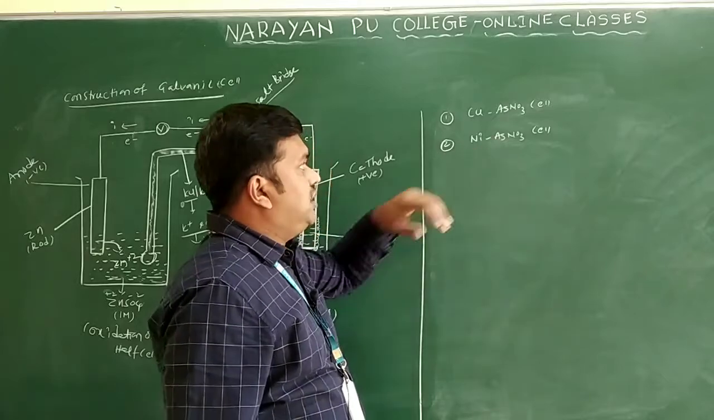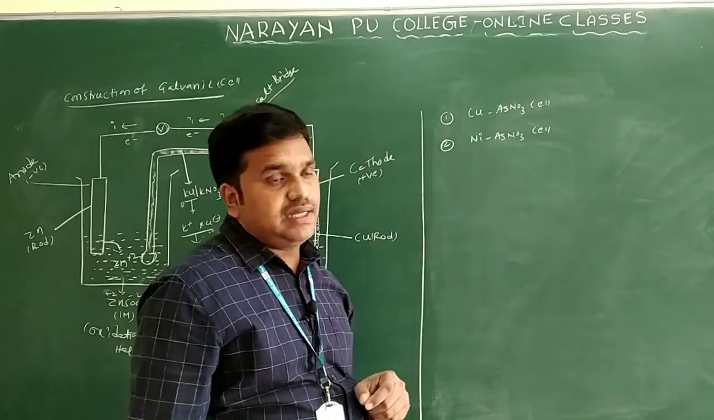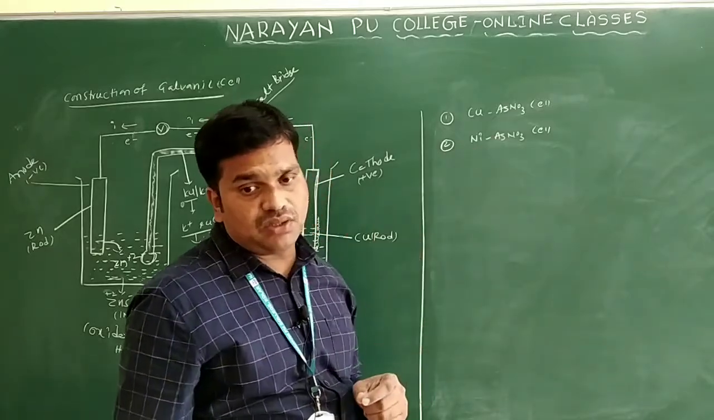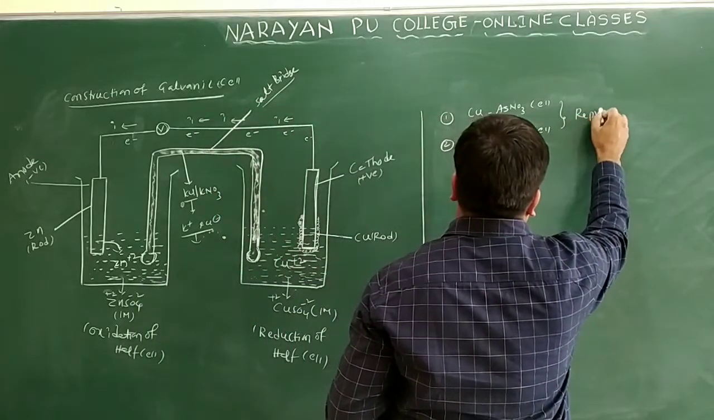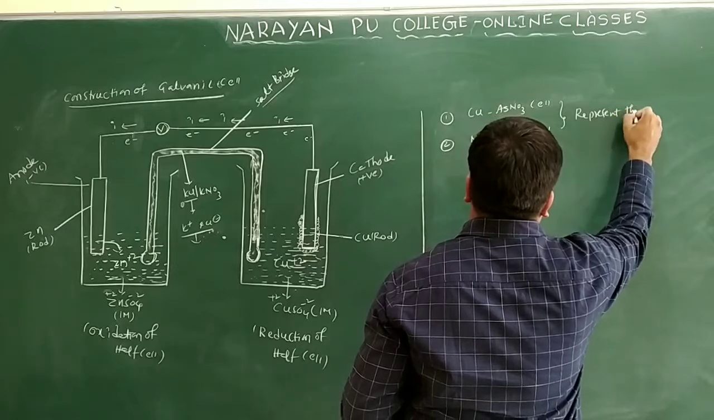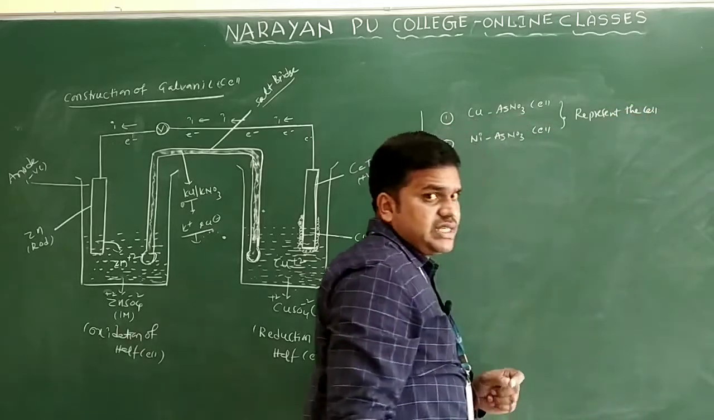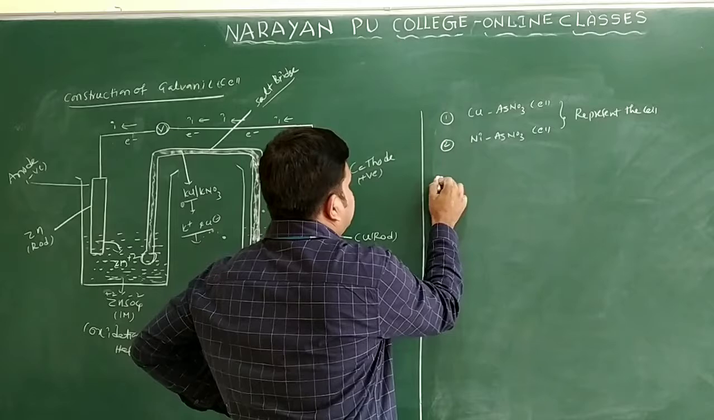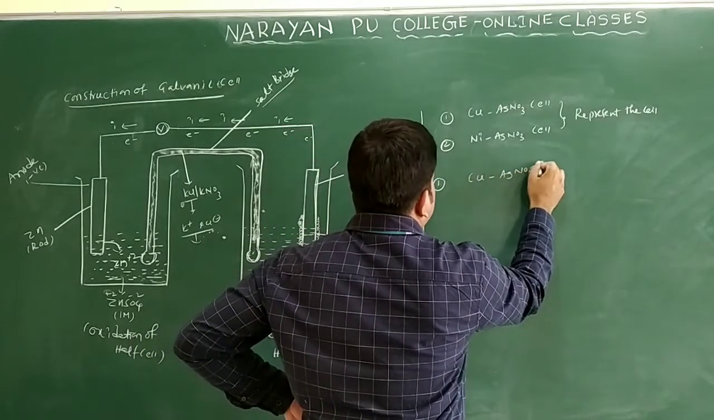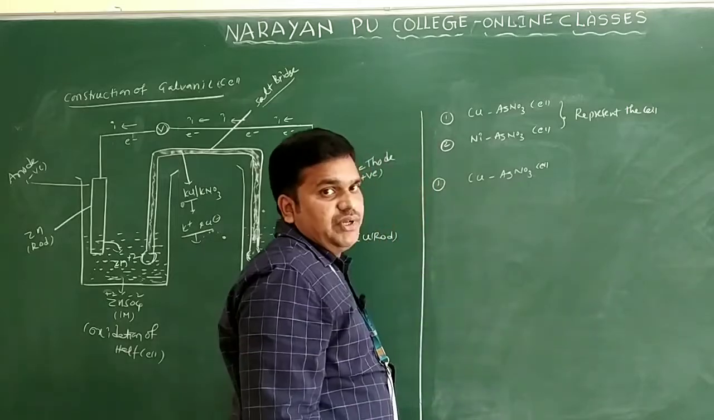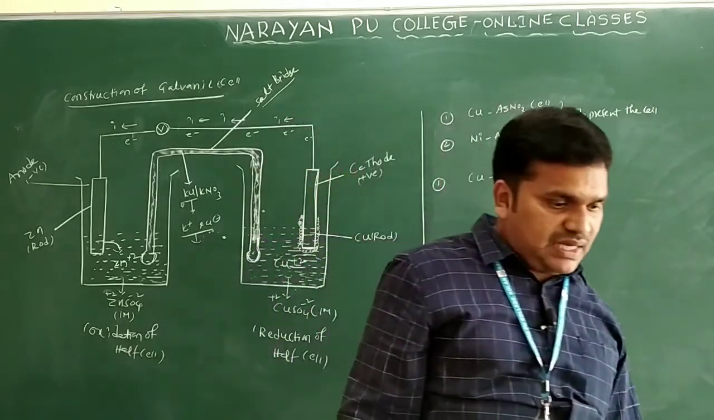Let us see these two examples: the copper and silver nitrate cell and the nickel and silver nitrate cell. For this, you have to represent the cell. First example I am taking: the copper and silver nitrate cell.